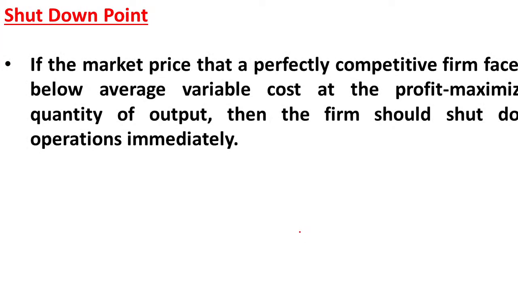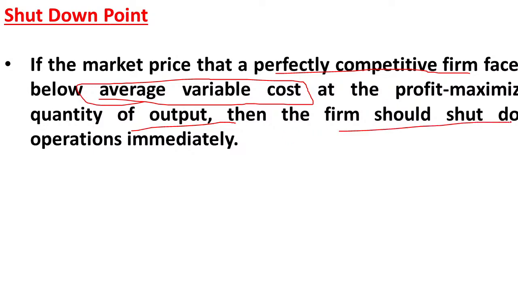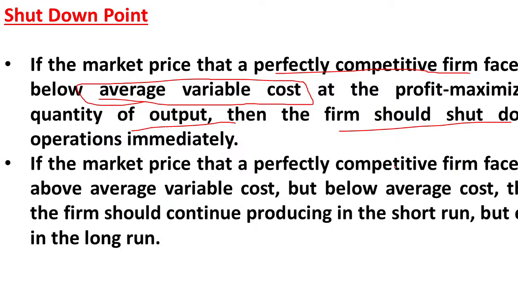So next let us study about shutdown point. So very small topic, sometimes we may get questions here. So shutdown point means if the market price that a perfectly competitive firm faces is below average variable cost at the profit maximizing quantity of output, then the firm should shut down the operations immediately. So if the firm is not able to cover variable cost also, then the firm will close the business. That point is known as the shutdown point.